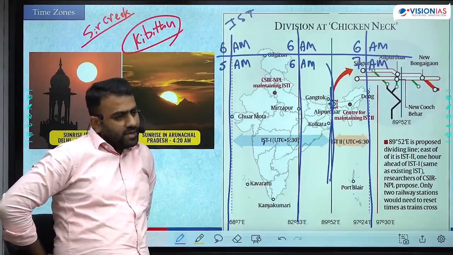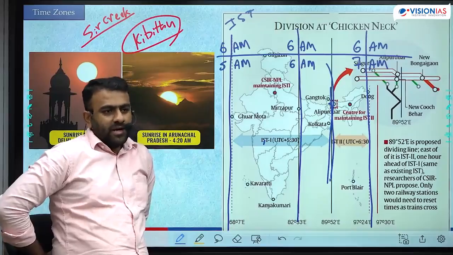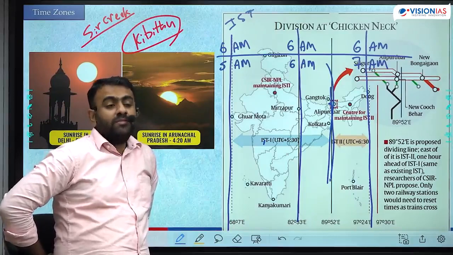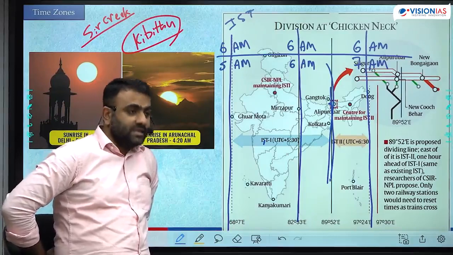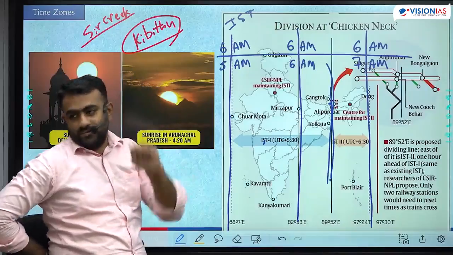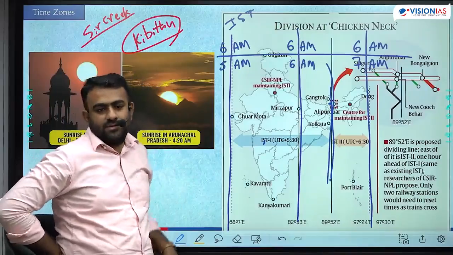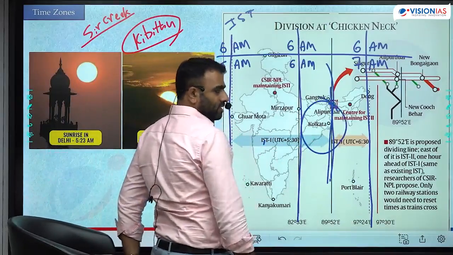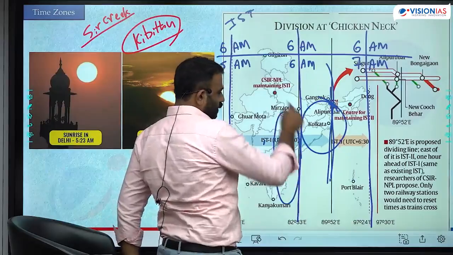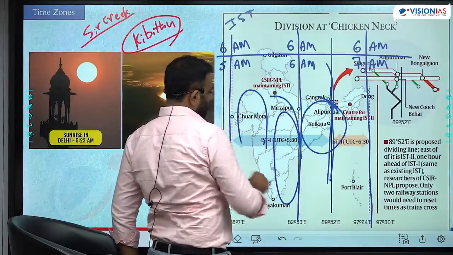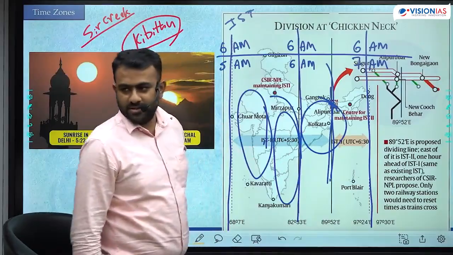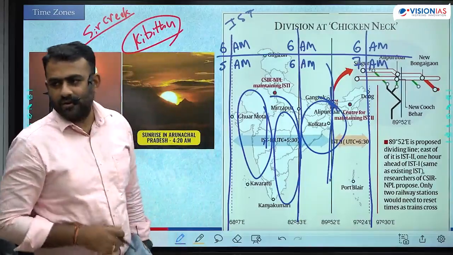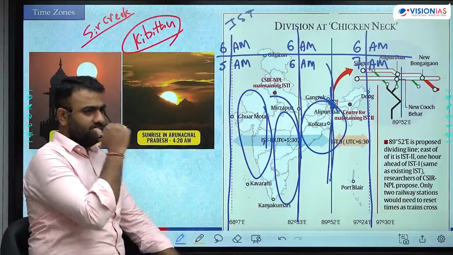Earlier India followed 3 time zones. India had earlier followed 3 time zones. Okay, this is not something new for India. During the British time till 1906, India followed 3 time zones. So around Kolkata, Kolkata time, in this central area, Madras time, here the Bombay time, based on 3 presidencies. We followed 3 time zones. Because British का तो आदत था ना, so they used to follow multiple time zones everywhere. They had implemented it here.